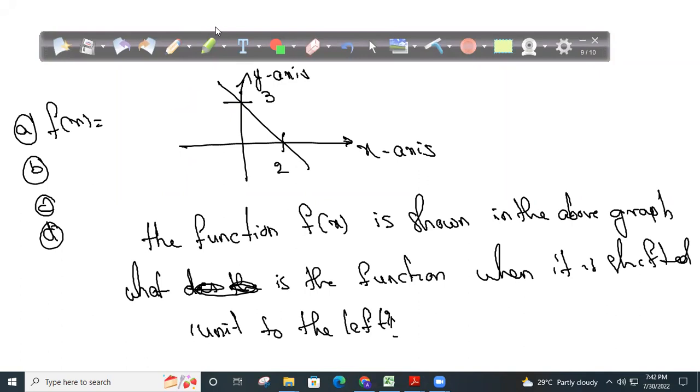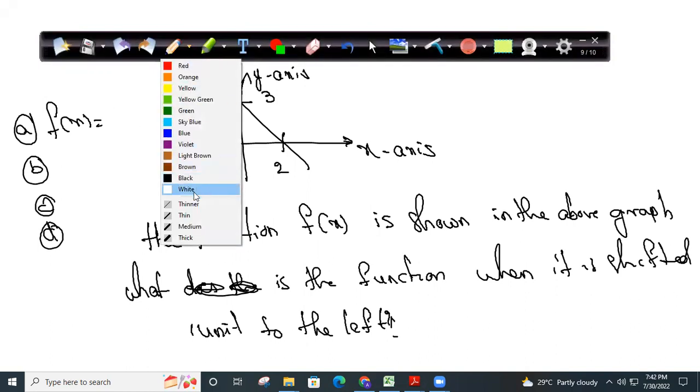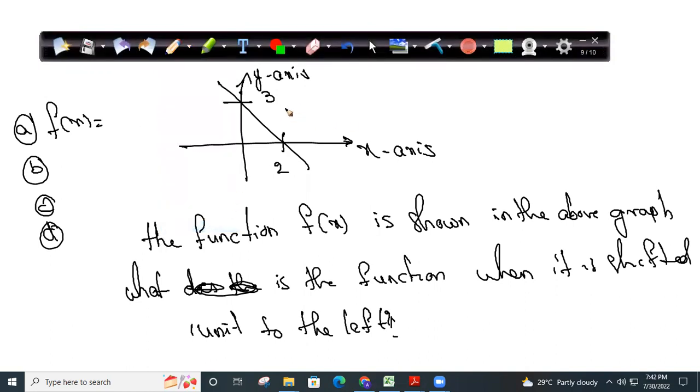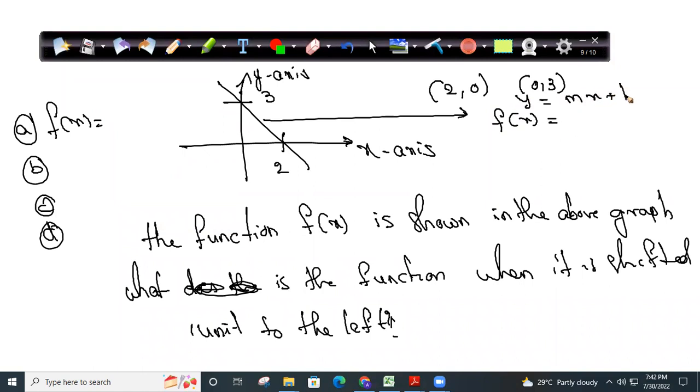Just listen to whatever I explained. That is the reason I said it's a bit of a difficult concept. You need to listen to this again and again. Now, this is how I need to do it here. I don't want to waste your time and my time. So the points are (2, 0) and (0, 3). I have 2 points, I know this is a line. Everyone knows the equation of the line, y is equal to mx plus b. y can also be written as f of x. What is m? 3 minus 0 by 0 minus 2, that is minus 3 by 2. b is the y-intercept, which is 3. See how simply I can find f of x.